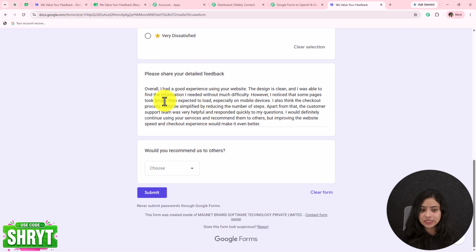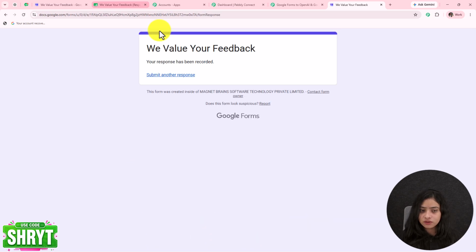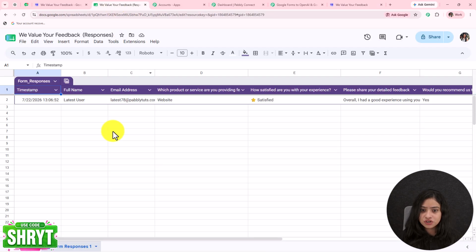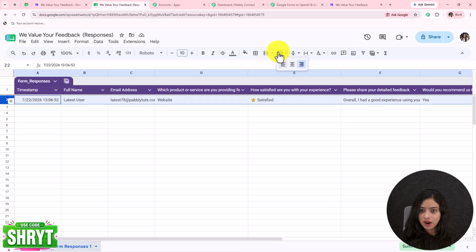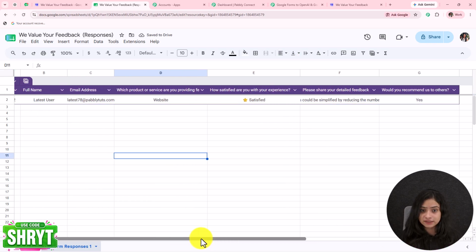It is quite lengthy. Okay, now it is asking, would you recommend us to others? So let me select yes. Okay, now I'm going to submit this response. As we have done that, I will take you towards Google Sheets and you can see that with the timestamp of the form submission, the response is recorded over here. Let's format it.